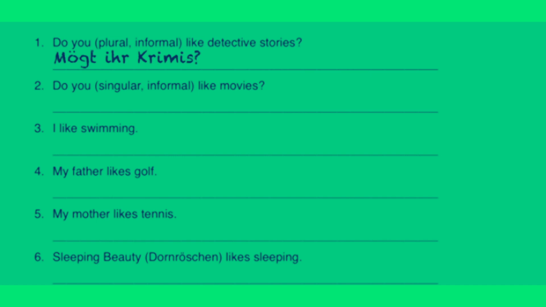Mögt ihr Krimis? Do you all like detective stories? The next one still says do you, but this time it's singular informal, the du form. So we say, magst du Filme? Do you like movies? I like swimming. In this case, we just want to say I like, and then the thing that I like.